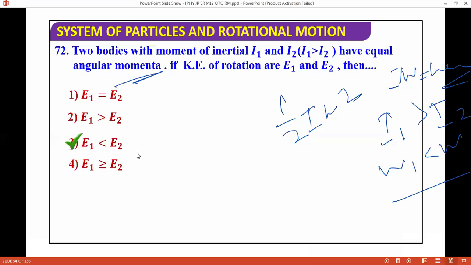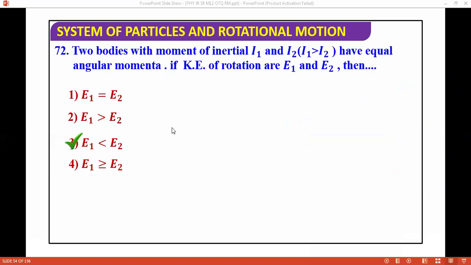So basically, what will happen? E1 will be less than E2. Kinetic energy of rotation, E1 will be less than E2. Next question, I'm moving right away.